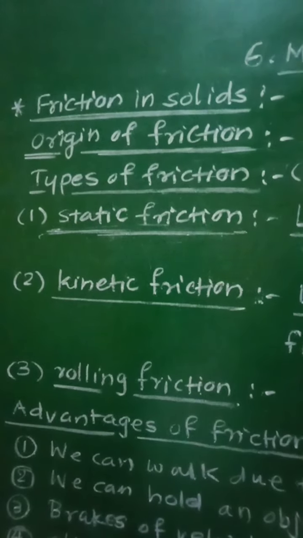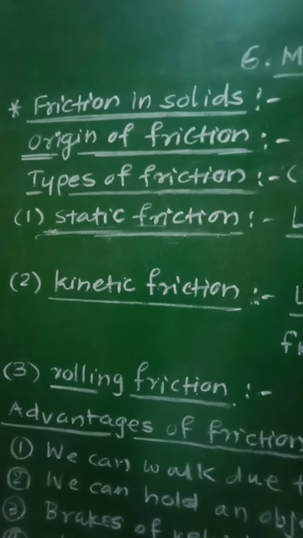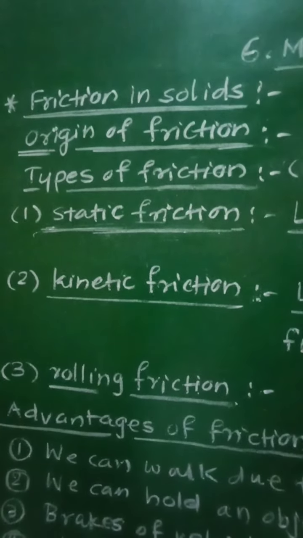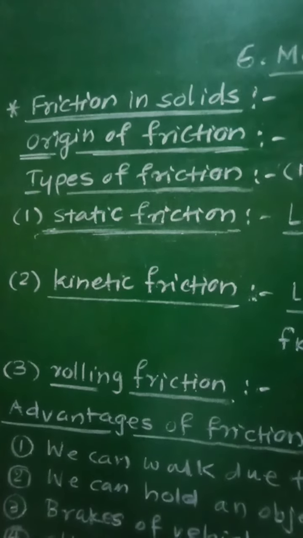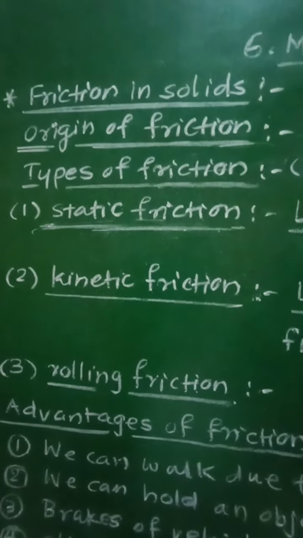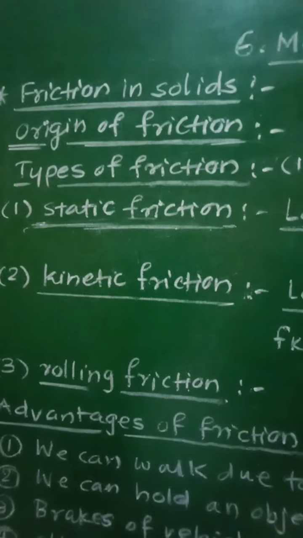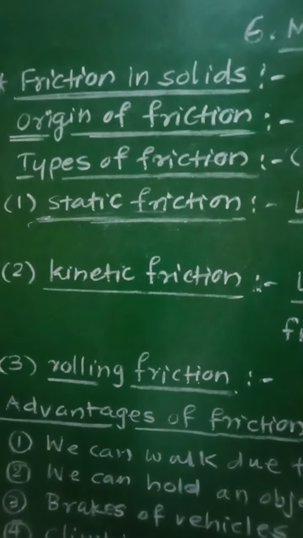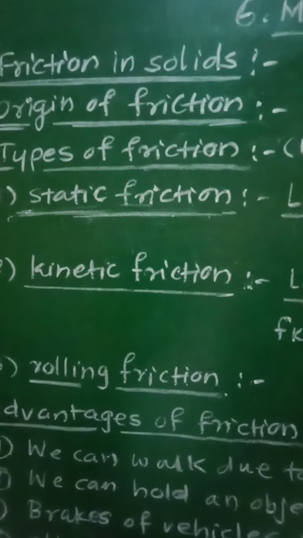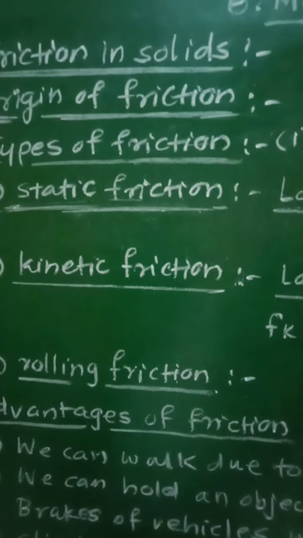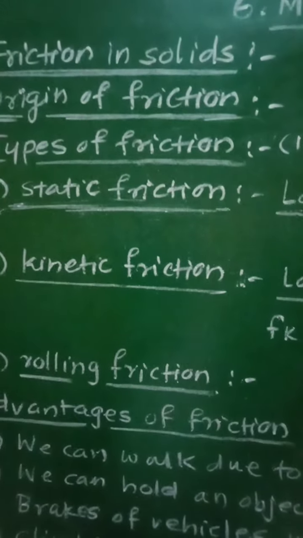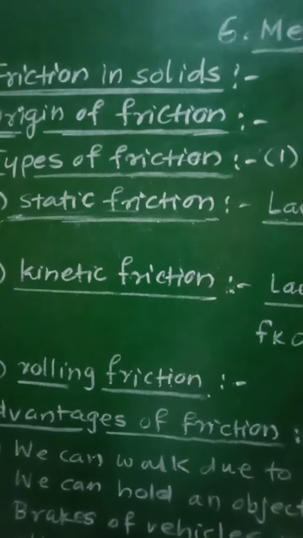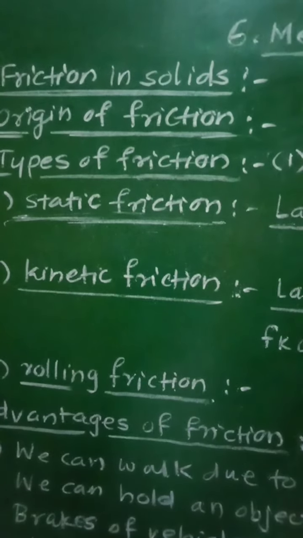On the other hand, if the two surfaces in contact are made up of different materials, then the force of attraction is called adhesive force. That means if the material of the two surfaces is the same, then the force of attraction between its molecules will be called cohesive force, and if the material of the two surfaces in contact is different, then the force of attraction between its molecules will be called adhesive force.